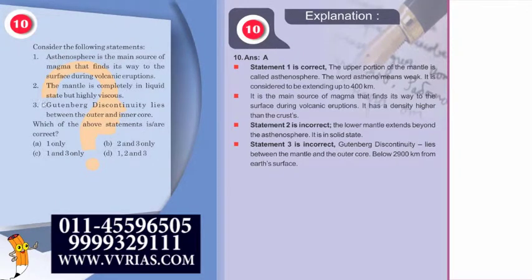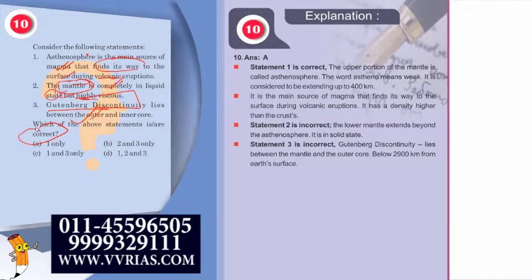The 10th question. Consider the following statements. Asthenosphere is the main source of magma that finds its way to the surface during volcanic eruptions. The mantle is completely in liquid state but highly viscous. The Gutenberg discontinuity lies between the outer and inner core. Which of the above statements are correct?